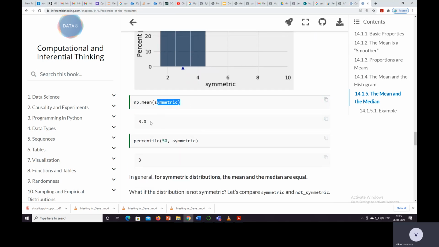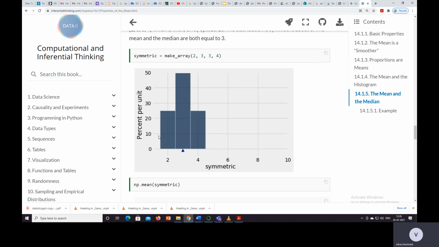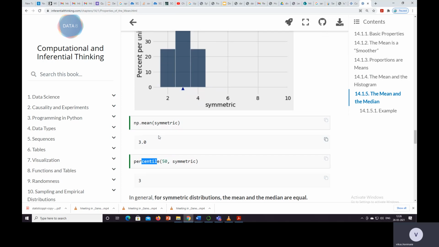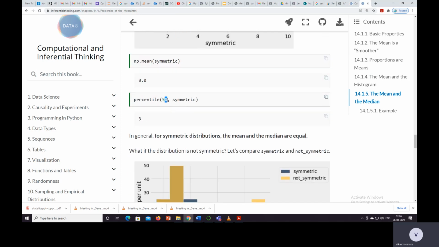np.mean gives 3, and percentile is a function present in data science libraries. So the 50th percentile of the symmetric array is 3, which means the median.